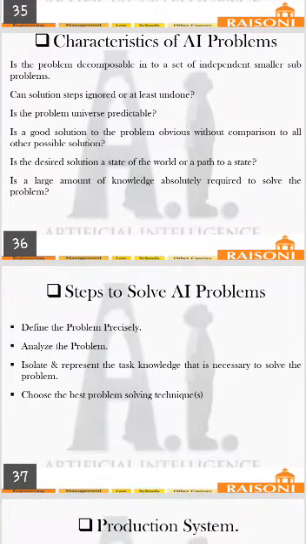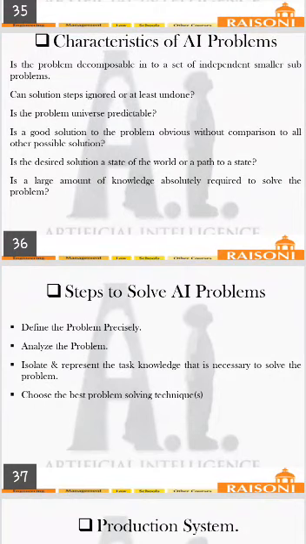Now, steps to solve an AI problem. There are different steps to be executed. First, define the problem precisely: the AI engineer or developer has to define or design the problem precisely. Next, analyze the problem, which means dividing the problem into sub problems, and isolating and representing the task knowledge necessary to solve the problem.